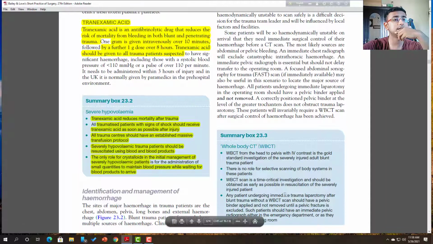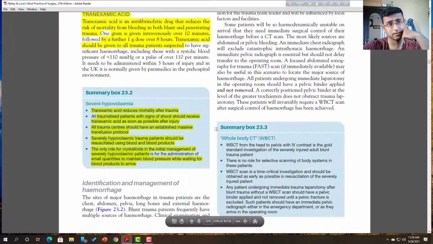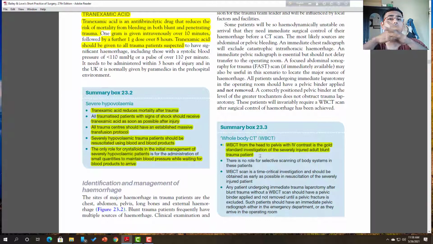Now the whole body CT is sometimes done for identifying the injured structures. Whole body CT, head to pelvis with IV contrast, is the gold standard investigation for the severity of injury in adult blunt trauma patients. So in a case of blunt trauma where we cannot specifically identify where the trauma has occurred, whole body CT is done. It is the gold standard.